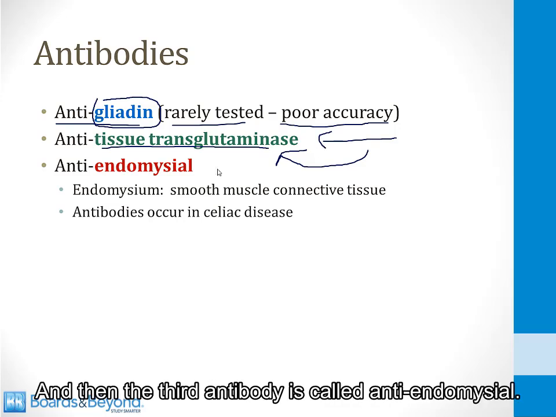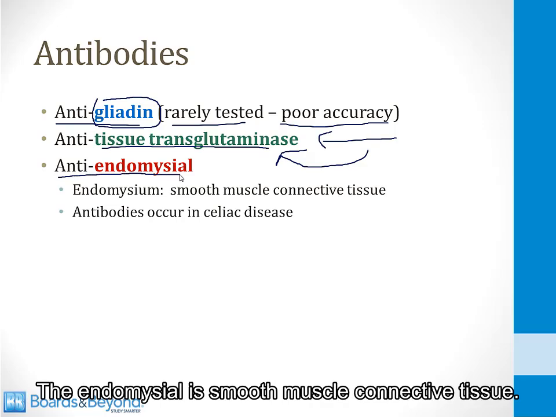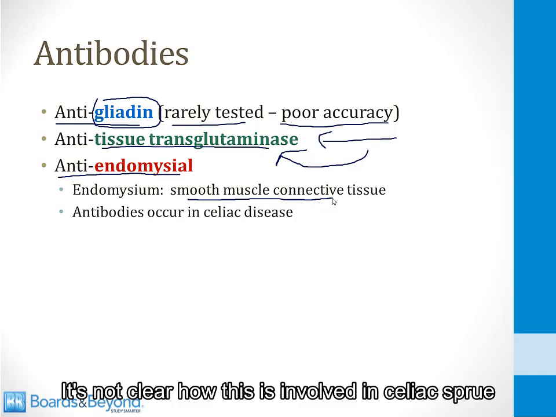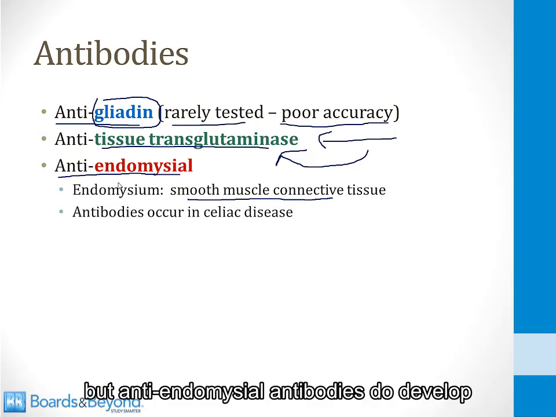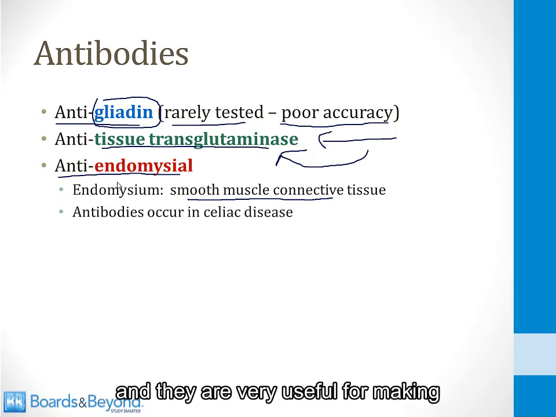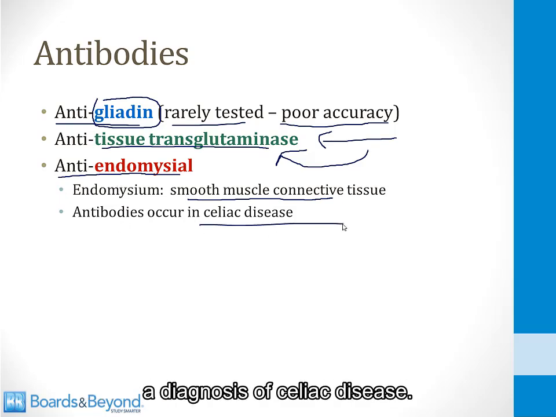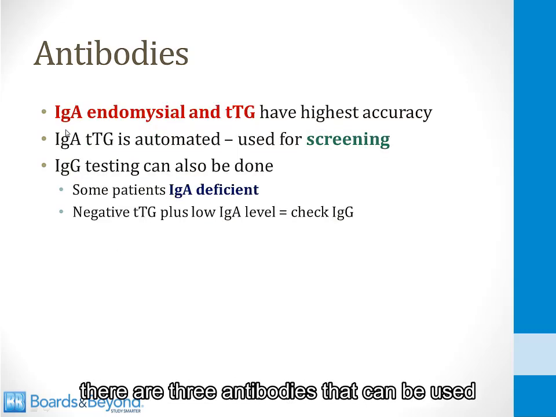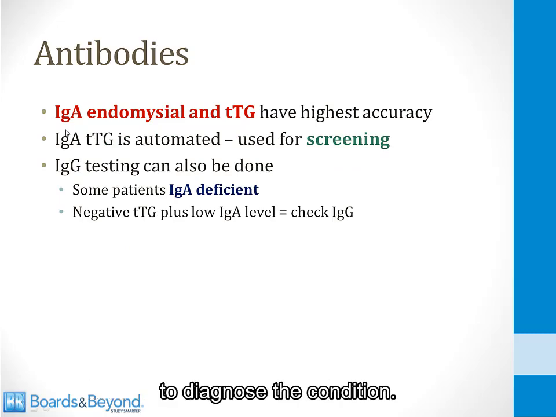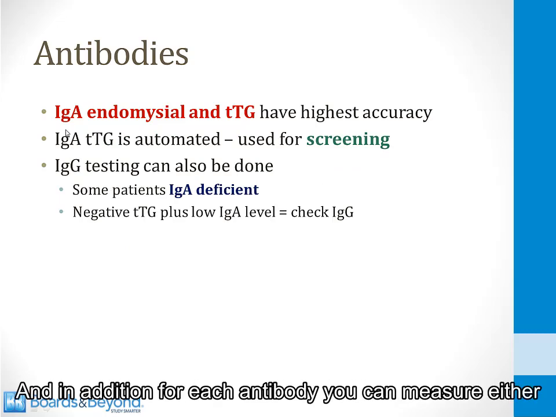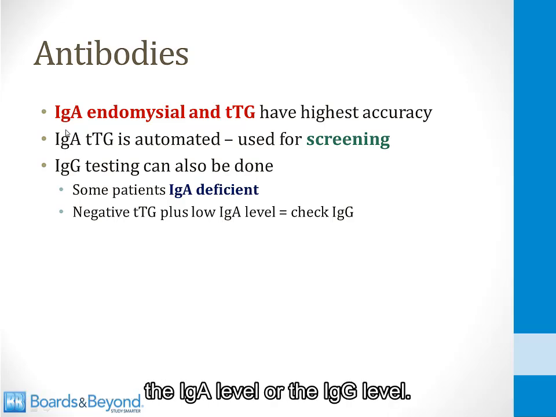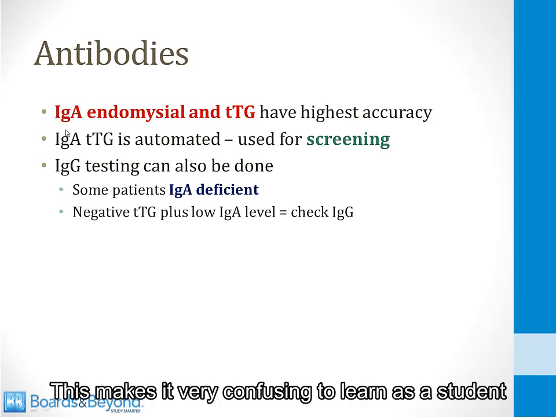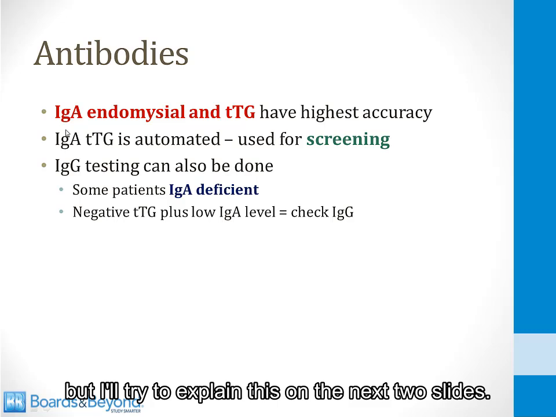And then the third antibody is called anti-endomysial. The endomysium is smooth muscle connective tissue. It's not clear how this is involved in celiac sprue, but anti-endomysial antibodies do develop, and they are very useful for making a diagnosis of celiac disease. What's confusing about celiac sprue is that there are 3 antibodies that can be used to diagnose the condition, and in addition, for each antibody you can measure either the IgA level or the IgG level. This makes it very confusing to learn as a student, but I'll try to explain this on the next 2 slides.